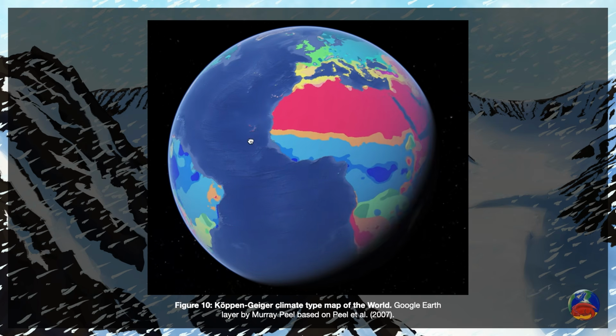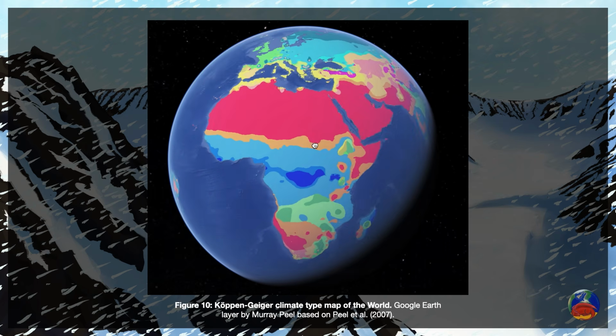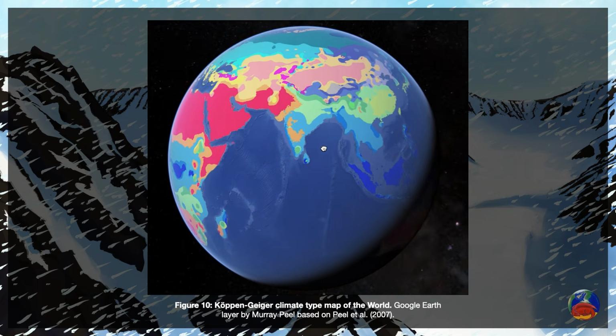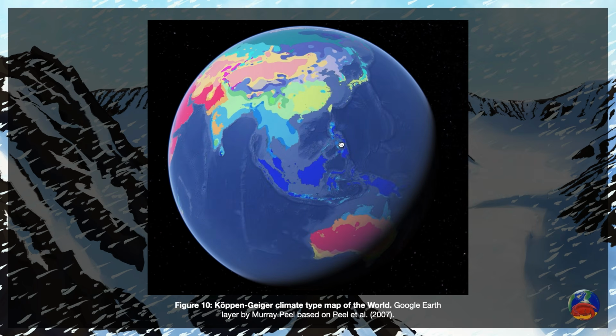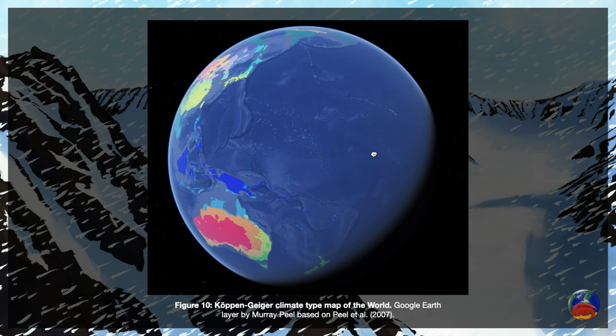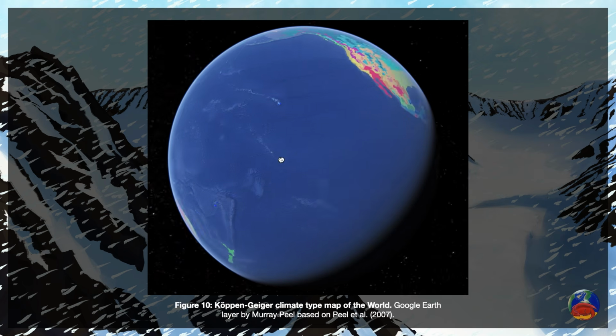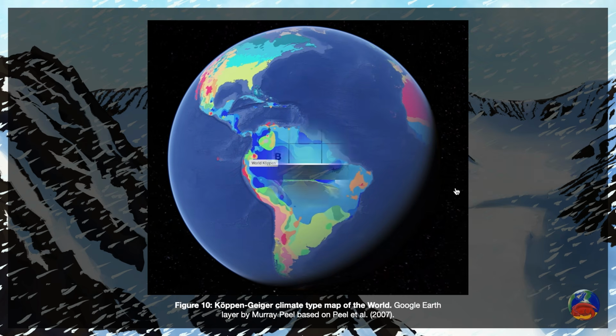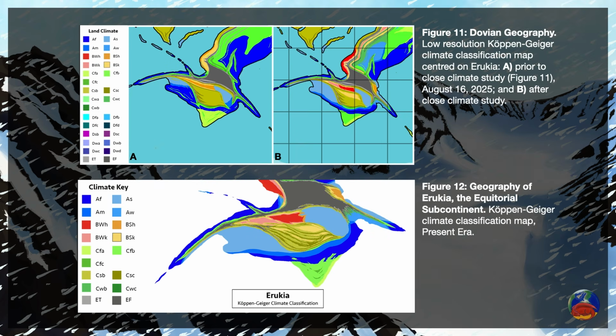Here is an example of a Köppen-Geiger climate classification map layered on Google Earth. This map has a low resolution, based on 0.5 by 0.5 degree gridded temperature and precipitation data. Less detail on a global scale could help decrease the amount of work on your project, especially if you're only interested in a specific region, which is what I was doing when I developed Dove. The World Köppen-Geiger Climate Classification map is low resolution. I was not defining every transition or including smaller climate zones in the global map.